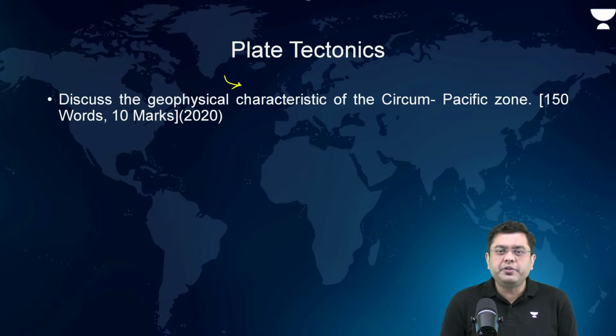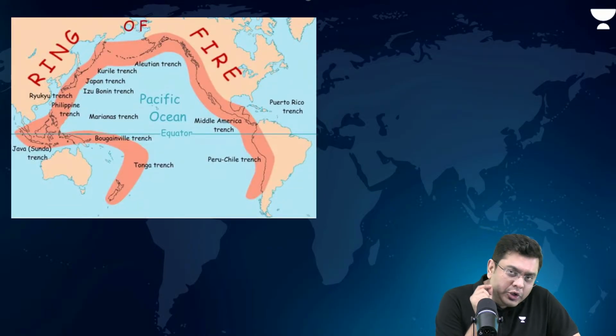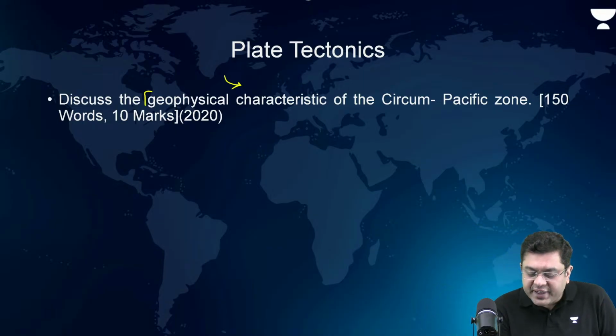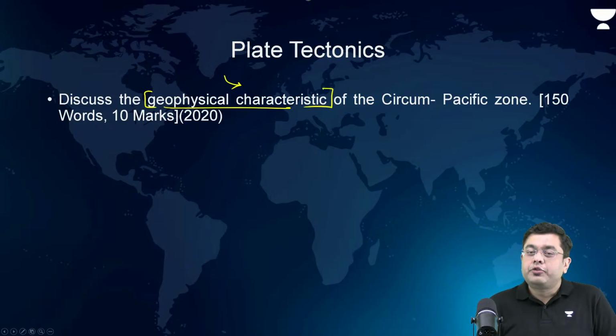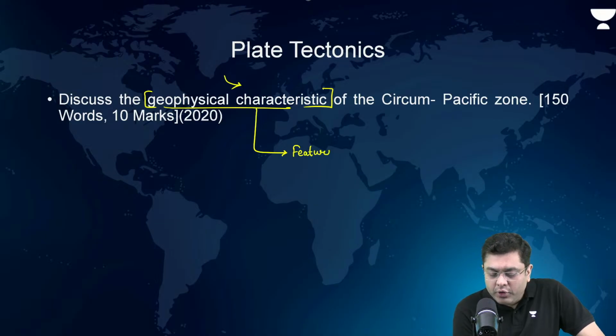Which map do you need to draw for this? The map of the Pacific Ocean and the region surrounding the Pacific. But don't forget to look at the ask of the question. The question is not asking you why or what happens at the circum-Pacific zone or the Pacific Ring of Fire. It is asking you the geophysical characteristic. So when you talk about geophysical characteristic, you have to talk about the formations or the features and also the events.